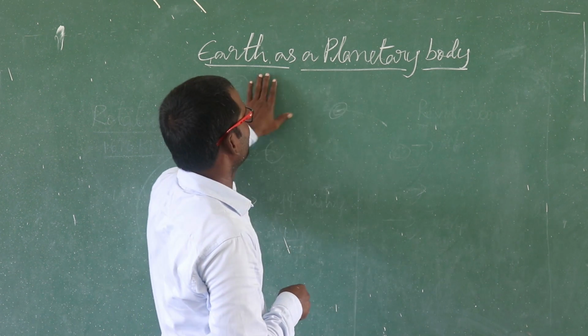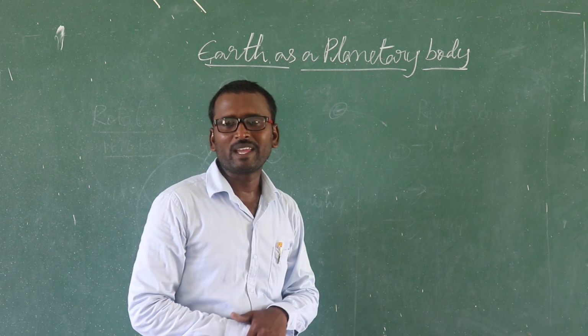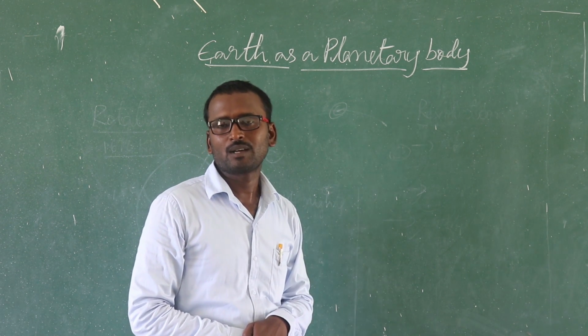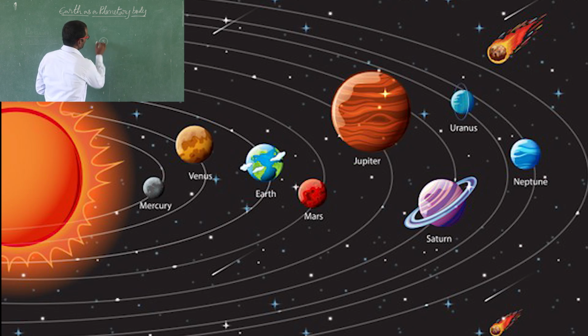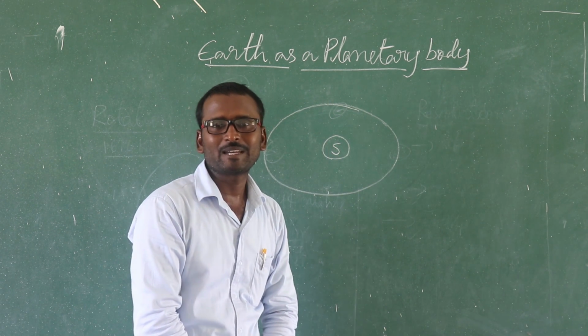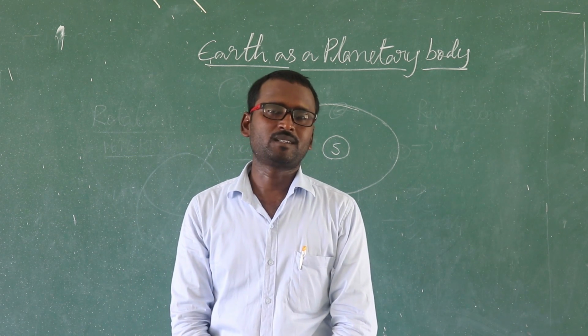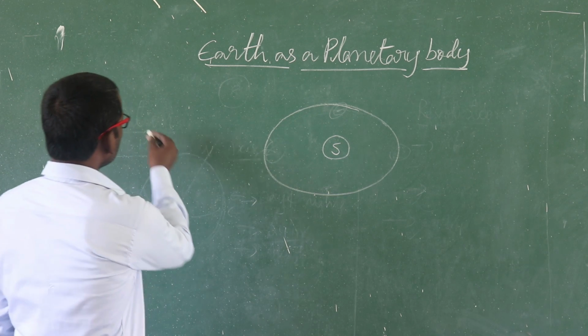Okay, now we can learn Earth as a planetary body. Being a planet, what is the main function of Earth? Not only Earth but almost all planets revolve around the sun. That is the main function of almost all planets. Earth being a planet, Earth has 2 movements. What are they? The first one is rotation.